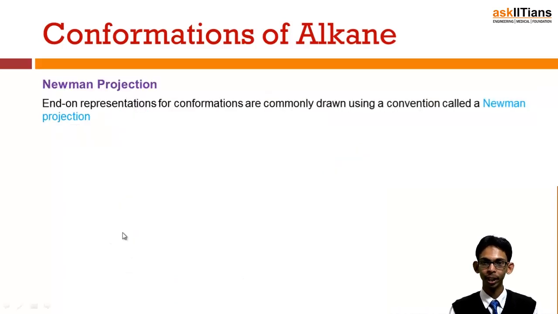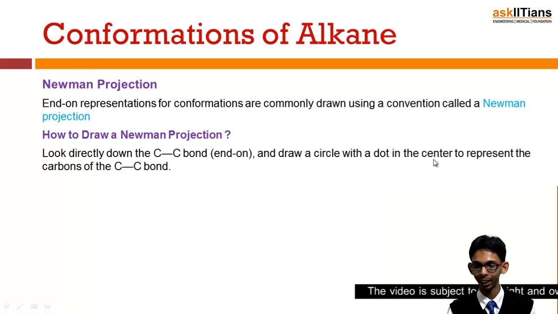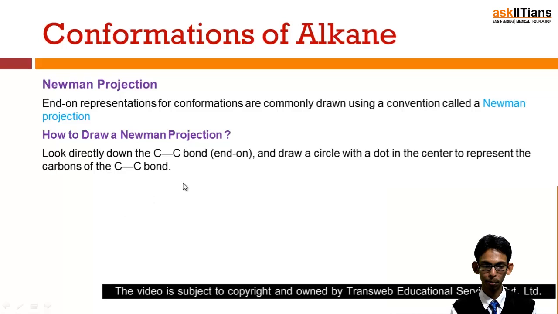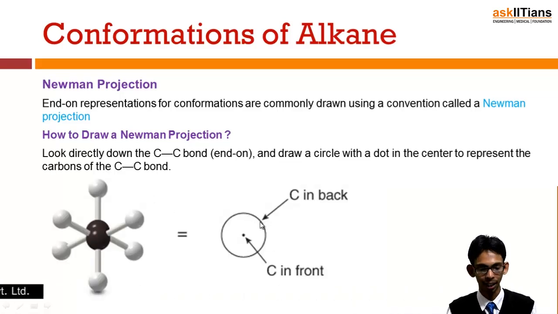Now, Newman projection. We have seen that it is very difficult to draw the structure of eclipsed and staggered conformation. So Newman projection is an easier way to represent these in 2D. Conformations are commonly drawn using a convention called Newman projection. Now the question comes, how to draw it? Look directly down the C-C bond end on and draw a circle with a dot in the center to represent the carbons of the carbon-carbon bond. The circle represents the carbon which is in back, and the dot represents the carbon which is in front.